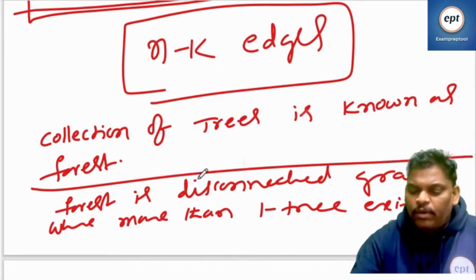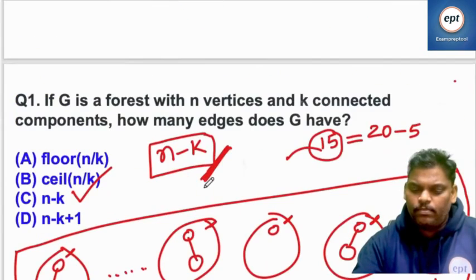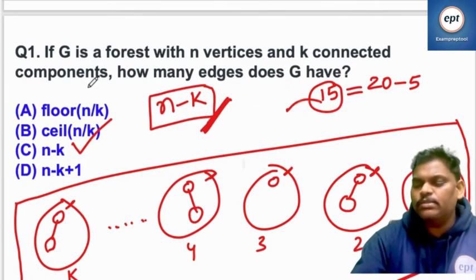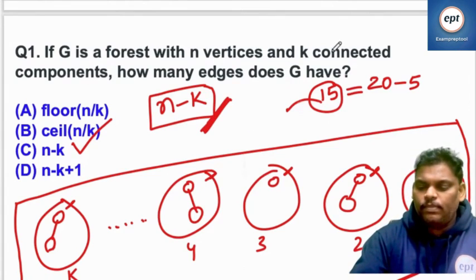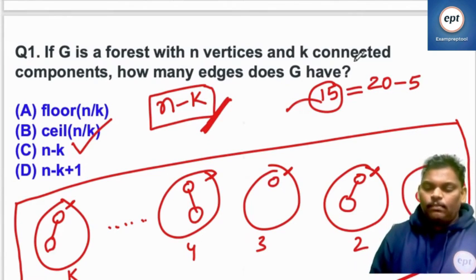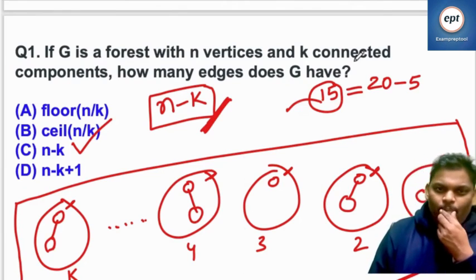Please let me know if anyone has any small doubt. G is a forest with n vertices and k connected components. How many edges does G have? Can I move to next problem?